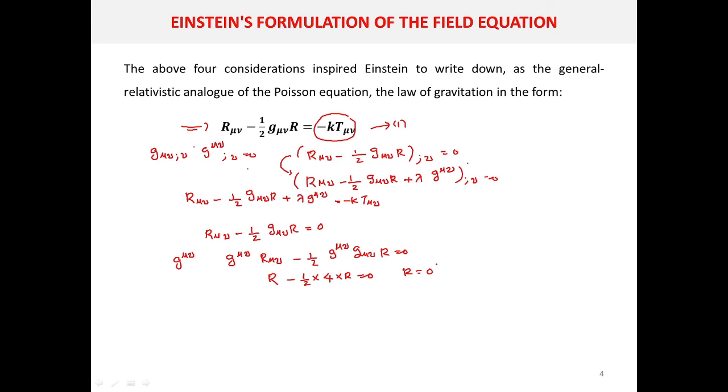And you can now substitute this particular value here, that is R equal to 0. So the equation becomes R mu nu equal to 0. So this is the Einstein's field equation for an empty space.